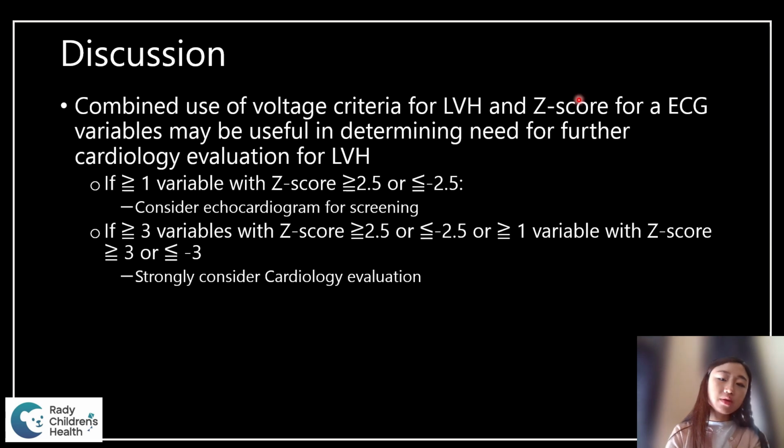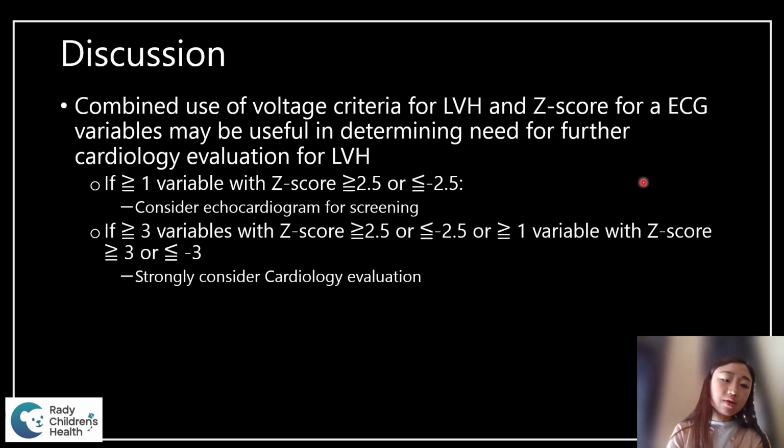So the conclusion and discussion of our study is that we can consider using these EKG Z-scores, even though they were derived from normal control subjects, as a screening tool for athletes to screen for any underlying cardiac pathologies. Combining the voltage criteria for LVH and the Z-scores for the EKG variables may be useful in determining the need for further cardiac evaluation, especially for LVH.